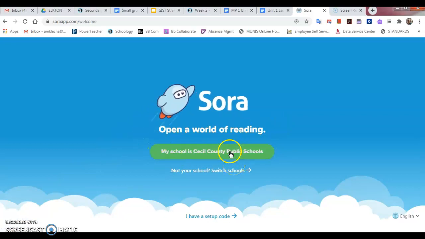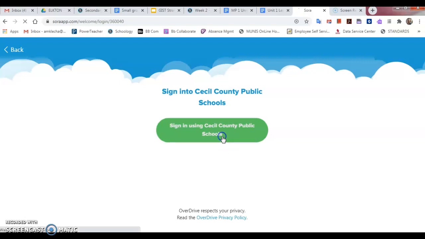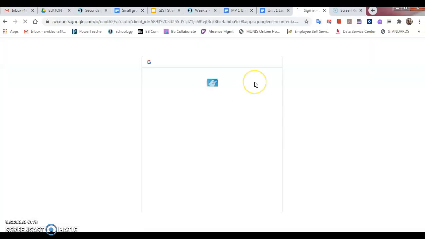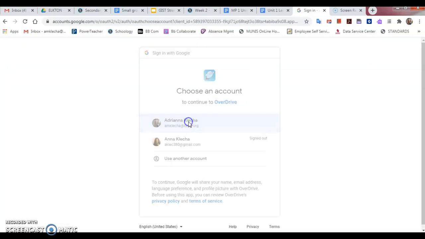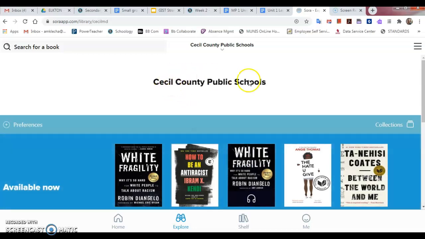You guys might have to select that. Then you sign in using Cecil County Public Schools, and it'll connect through your CCPS Google account. You want to use that, not your personal one, because then it won't say that you have any libraries. So here's Cecil County Public Schools.